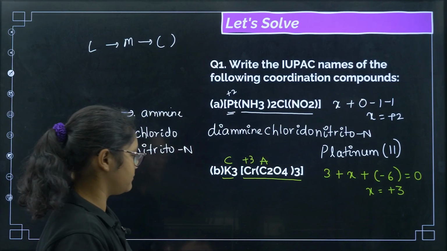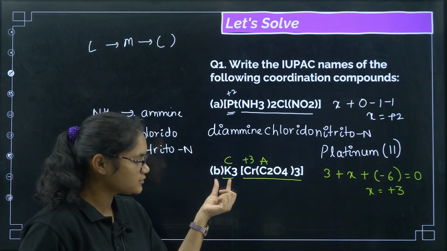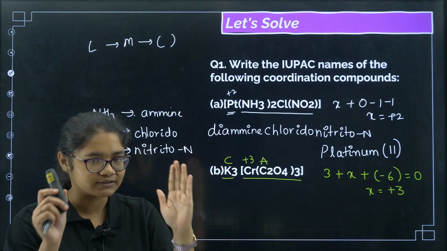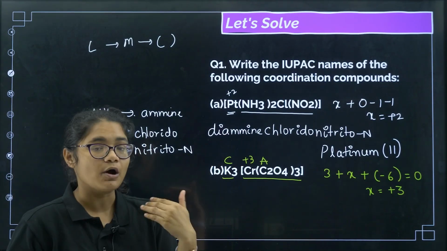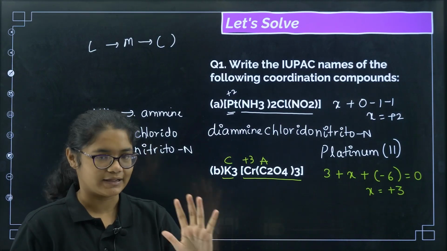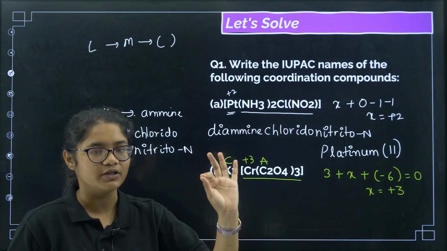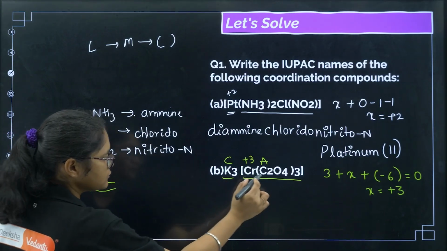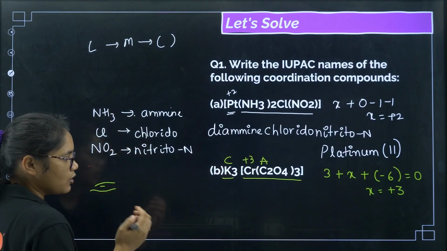Now one more thing you should remember, I have already discussed that this is called counter ion. The one which is present outside the parenthesis or outside the square brackets is called a counter ion. So for counter ions you need not write tripotassium, not like that. You only have to write the name of the element. So what is the element here? First, let us discuss the ligands. What are the ligands? Only one ligand is there, oxalato.